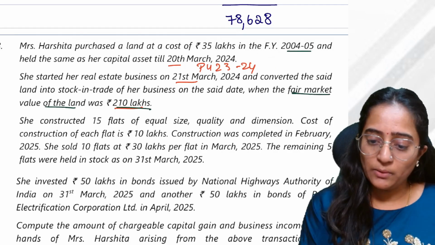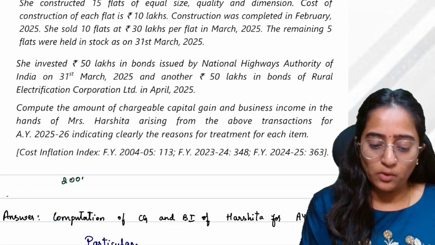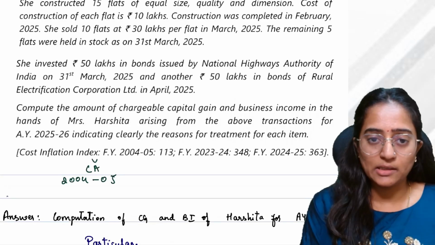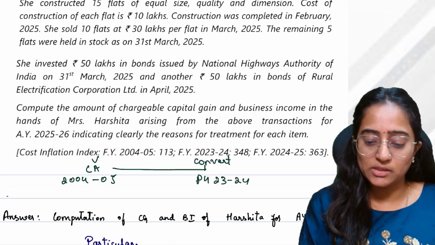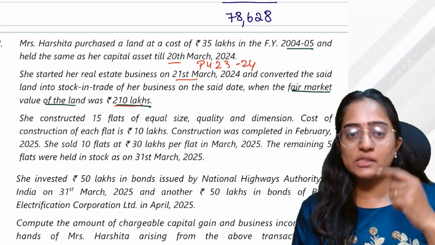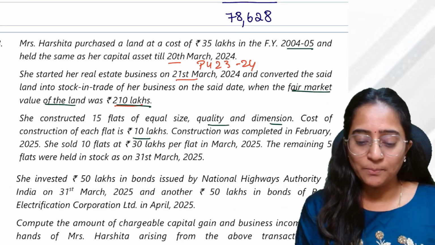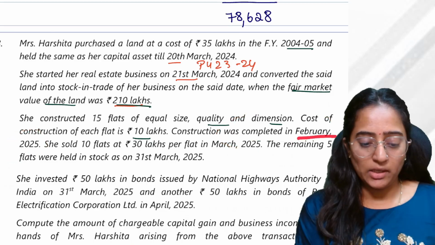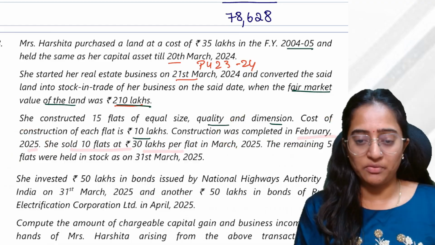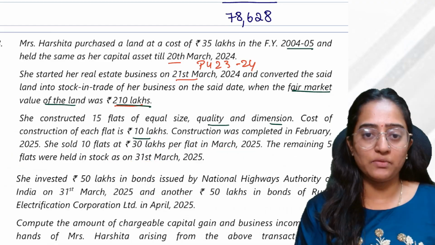Okay. Try to understand the timeline over here. In 2004-5, she purchased the capital asset, correct? In PY 23-24, she converted it into stock in trade. And let's see what she has done moving forward. She constructed 15 flats of equal size, quality and dimension. Cost of each flat 10 lakh. Construction was completed in February 25. She sold 10 flats at 30 lakh per flat in March 25. The remaining 5 flats were held in stock as on 31st March 2025.